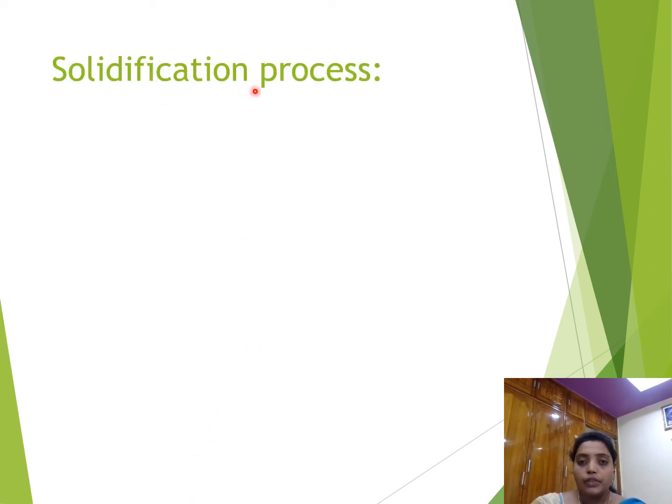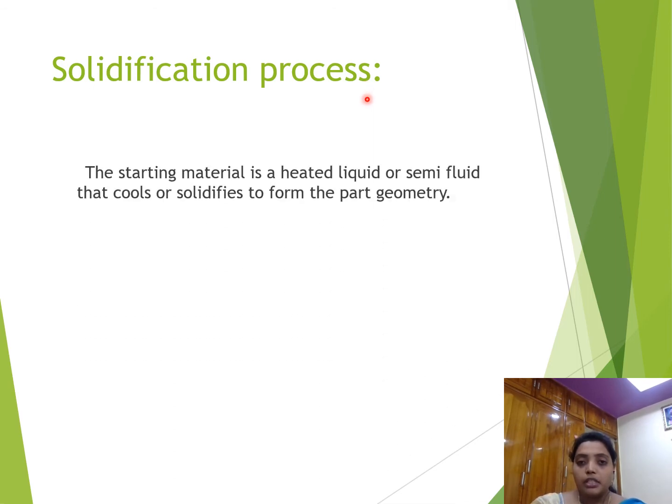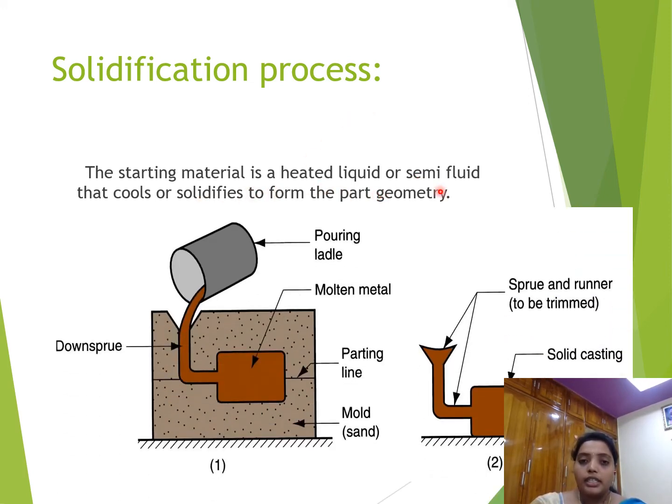The first one is the solidification process. Solidification process means, in our first year you did engineering workshop, and in that you already did the casting process. The starting material is a heated liquid or semi-liquid that cools or solidifies to part geometry. In our lab, you mix the plaster of Paris with water in the required amount and pour it through the sprue, and it enters the mold cavity. But in industry, they melt the raw materials and pour those.